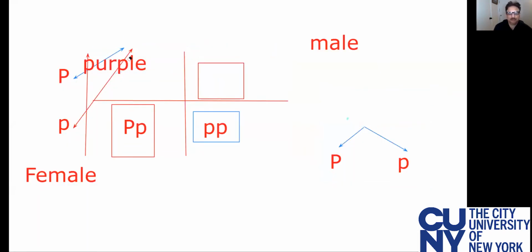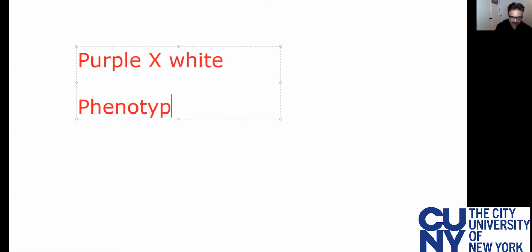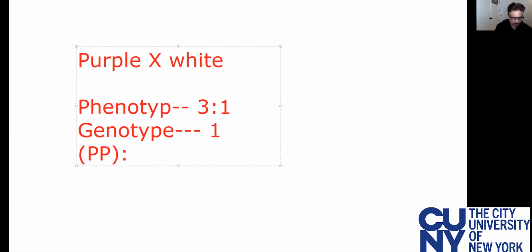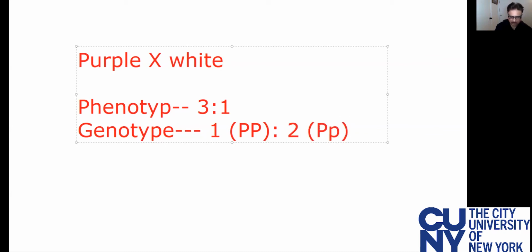So to make the long story short, when Mendel crossed purple and white flowers, he got a phenotype ratio of 3:1, whereas he got a genotype ratio of 1, which was big P, 2 as big P small p, and 1 as small p.